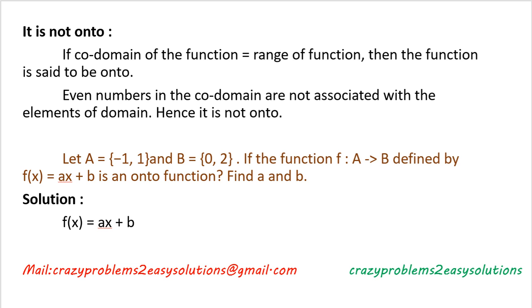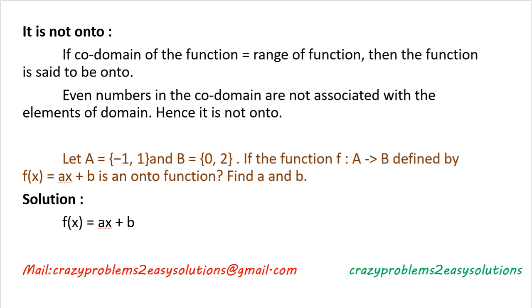Hence it is not onto, because for example in 2x minus 1, if we apply x equal to 1, we get 2 into 1 minus 1 equal to 1. So we are getting only odd numbers. Since the even numbers are not mapped, the codomain of the function is not equal to the range of the function, so it is not an onto function.